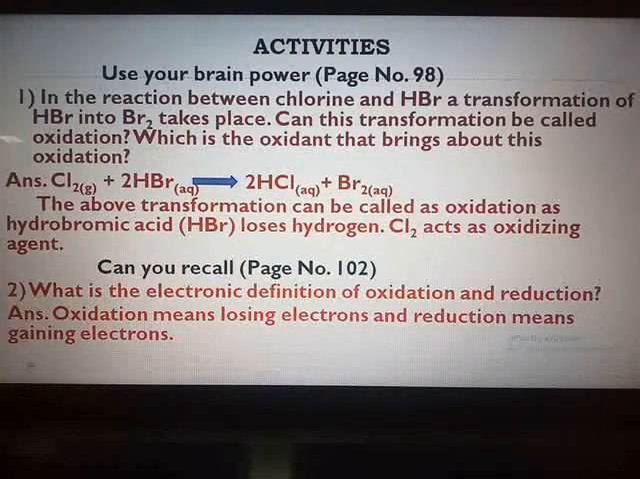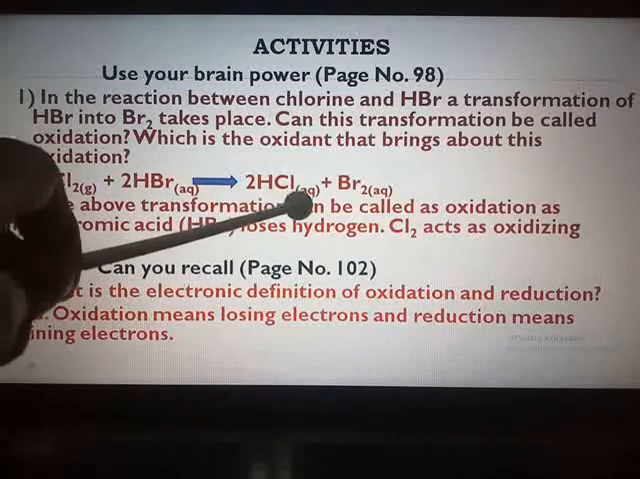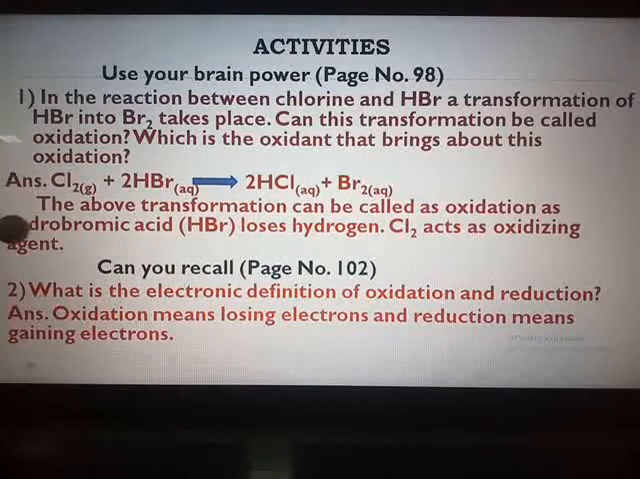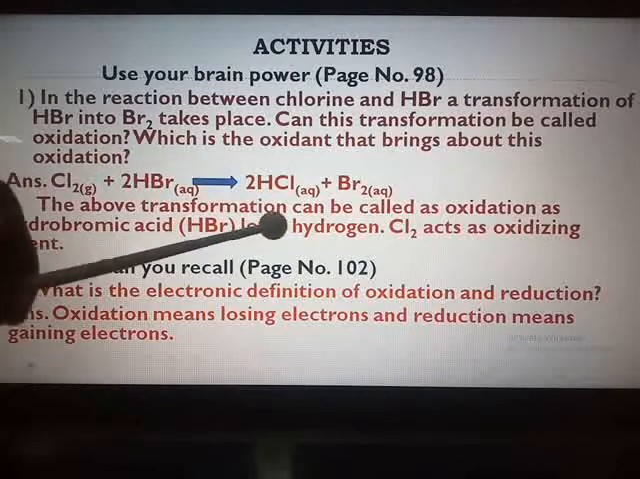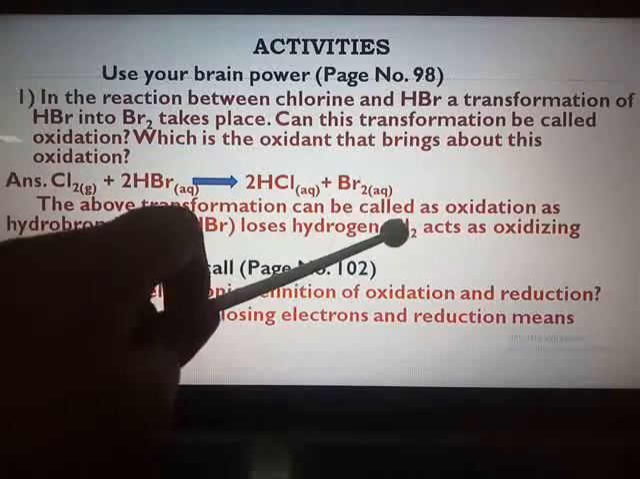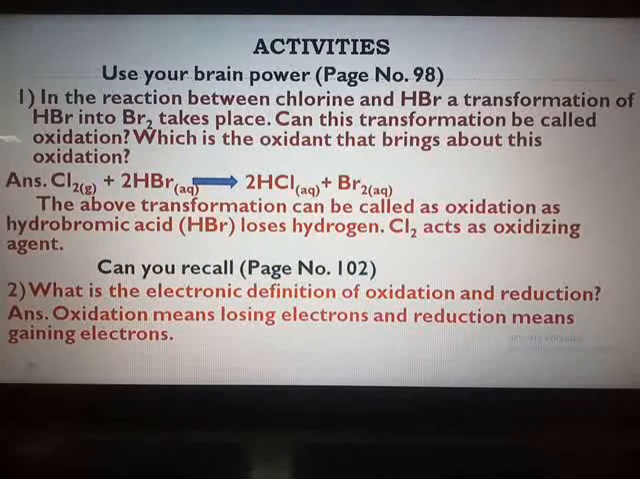Now here you can see that the above transformation, yes, it can be called an oxidation reaction because hydrobromic acid HBr loses hydrogen and chlorine acts as the oxidizing agent. It is the oxidant. In very simple words, you have to write the answer. Next activity: on page number 99, 100, 101, there are no activities.